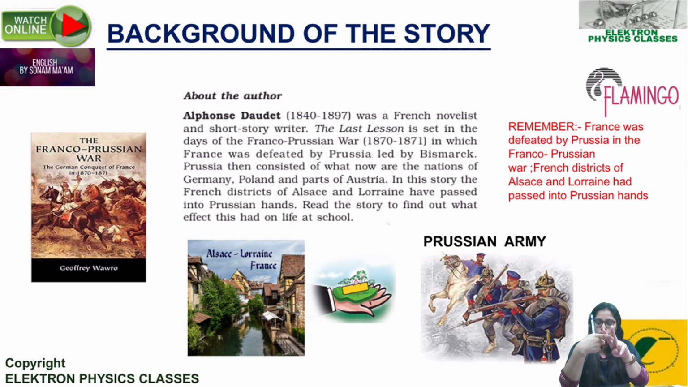So two major points to remember here would be that the story is set in the year 1870-71 during the Franco-Prussian War, in which France was defeated by Prussia. And as a result, what happened? The French districts of Alsace and Lorraine had passed into Prussian hands. So you can basically see the Franco-Prussian War happened, and the French districts of Alsace and Lorraine were handed over to Prussia. I've just given these pictures so that it gets into your mind better.